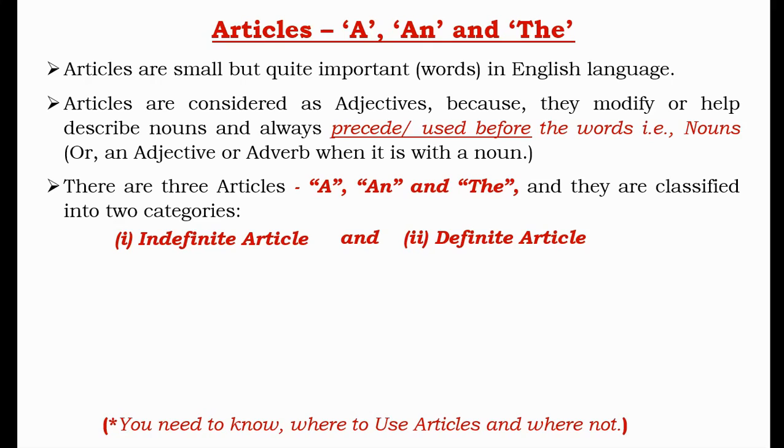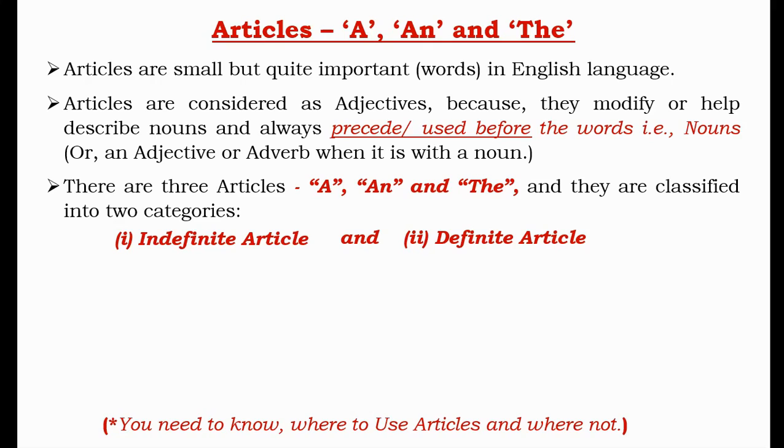Articles are small but quite important words in English language. They are considered as adjectives because they modify or help describe nouns and always precede, that is, are used before the words. Words mean nouns or an adjective, or also an adverb when it is with a noun.